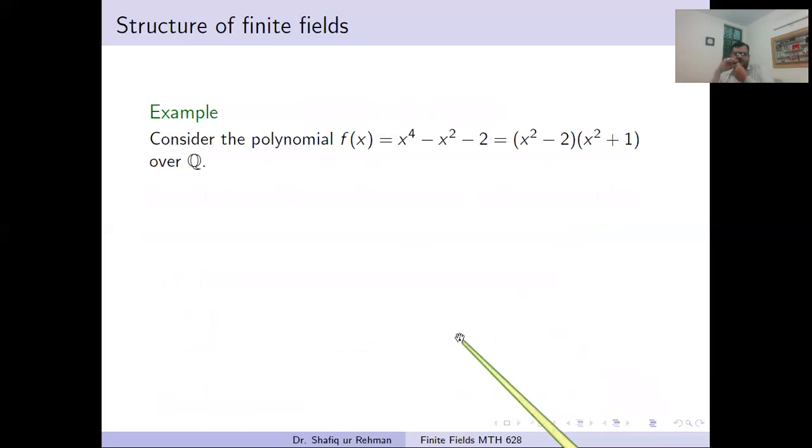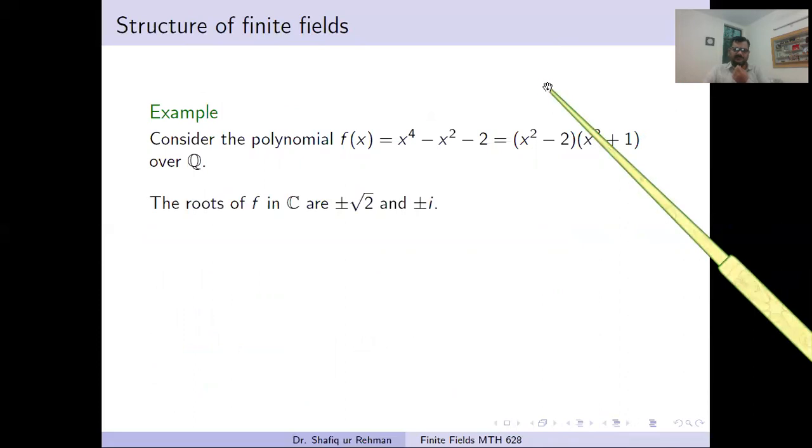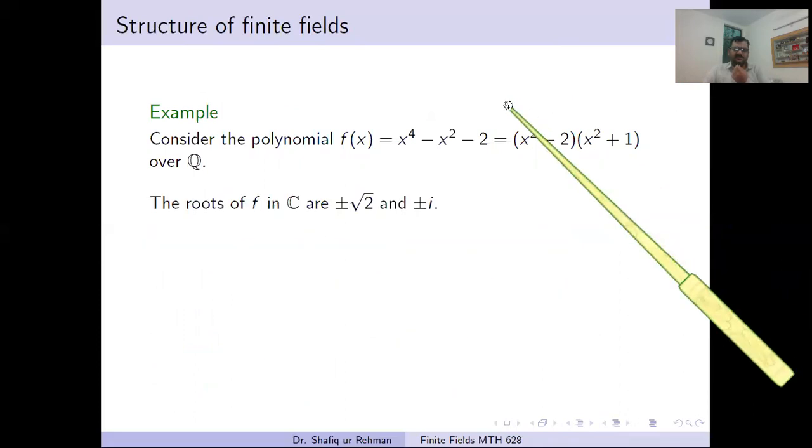Here is another example. When we learn the course of field extension and Galois theory, we study these things in more detail. But in this course, this is not our main target, but it's necessary to learn these things. Here we consider another example.